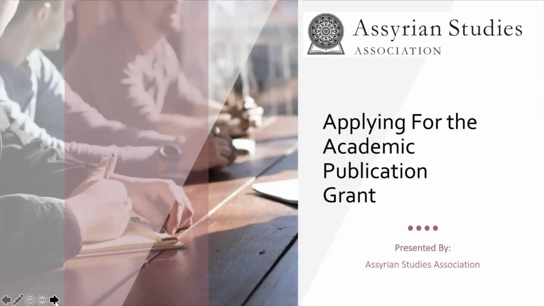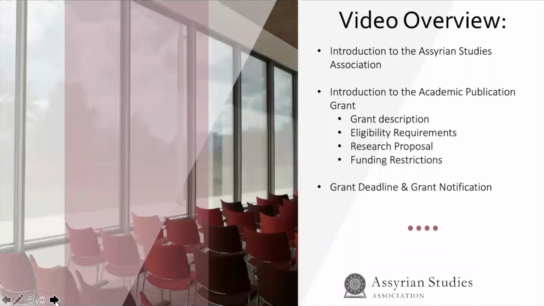We're going to provide a brief video overview of what we're going to be talking about today. We're going to introduce you to the Assyrian Studies Association, as well as introduce you to the Academic Publication Grant, provide a grant description, the eligibility requirements to apply, the research proposal that is required, as well as the funding restrictions. Lastly, we're going to provide the grant deadline and let you know about our grant notification process.